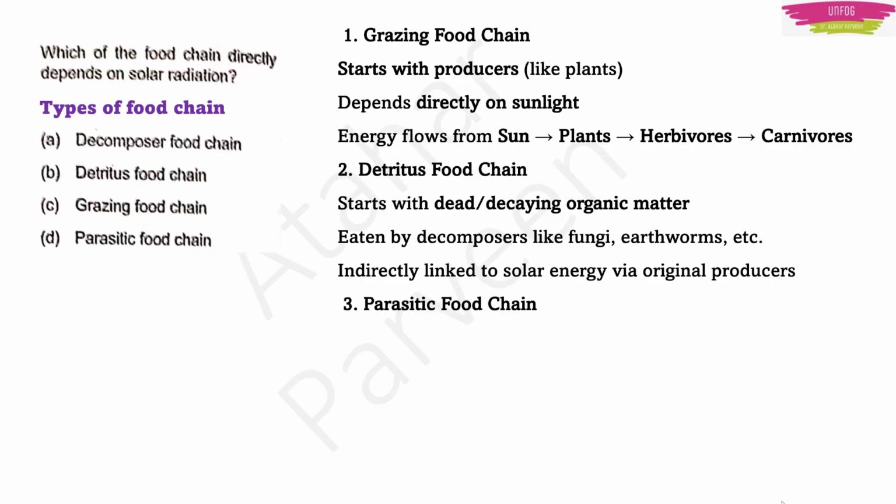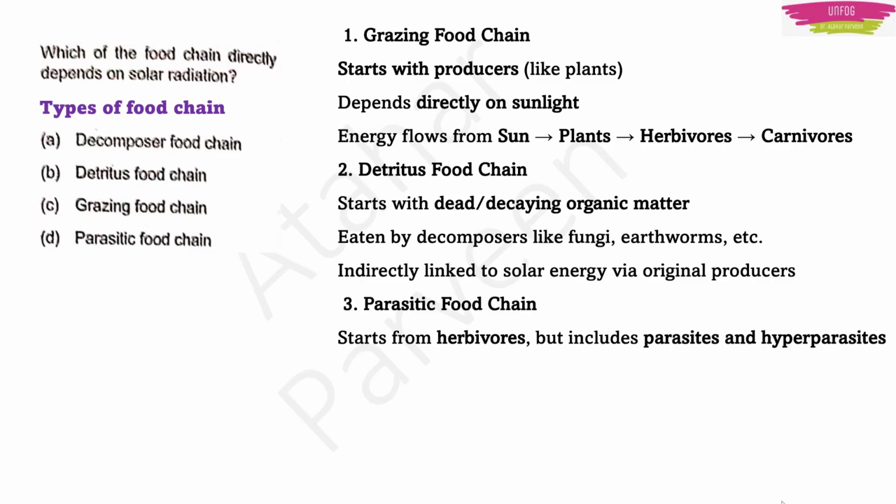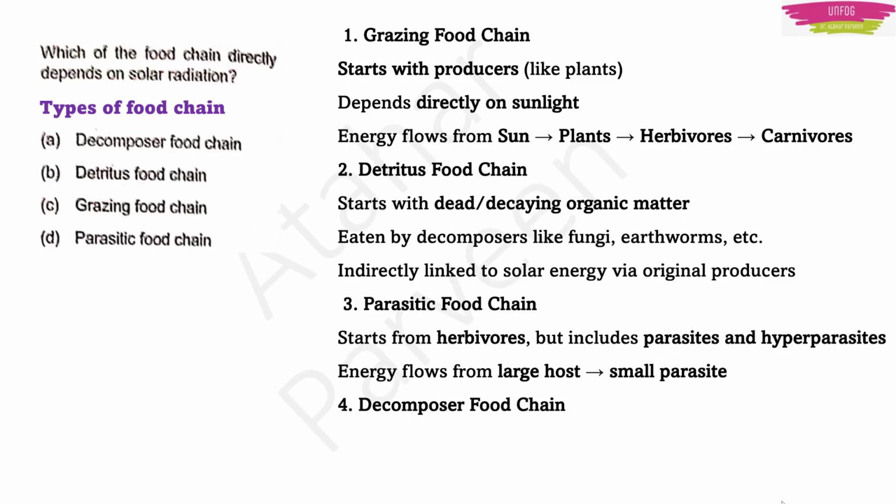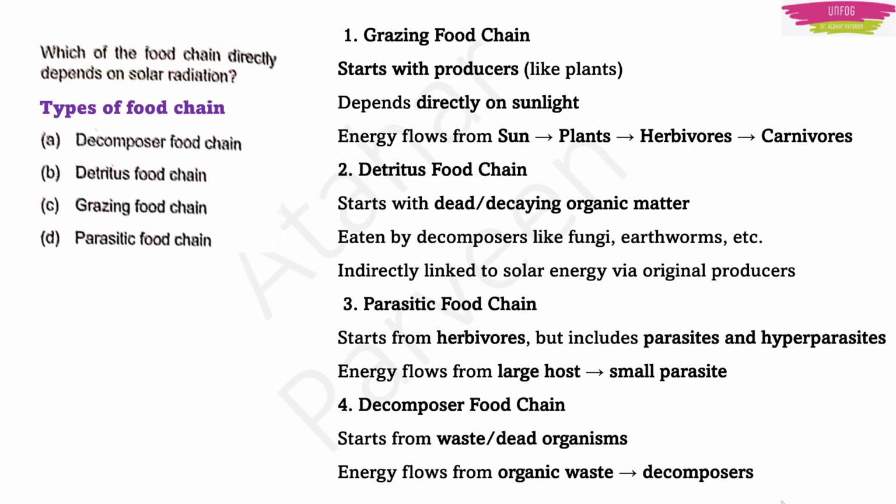Then see for parasitic food chain. Parasitic food chain starts from herbivores, but it also includes parasites and hyperparasites, and here energy flows from a large host to a small parasite. Then see for the last one, decomposer food chain. It starts from waste and dead materials or organisms, and here energy flows from organic waste to decomposers.